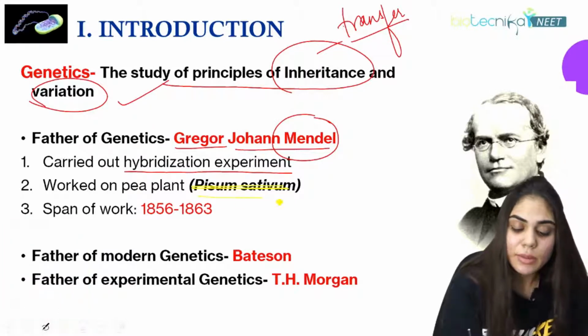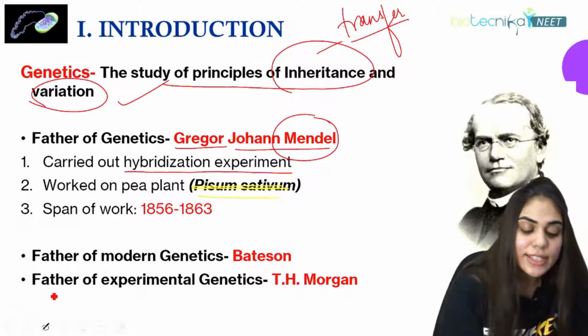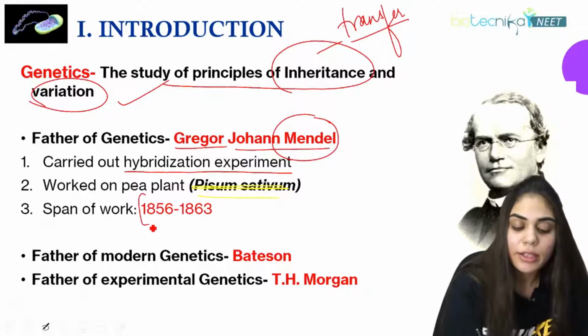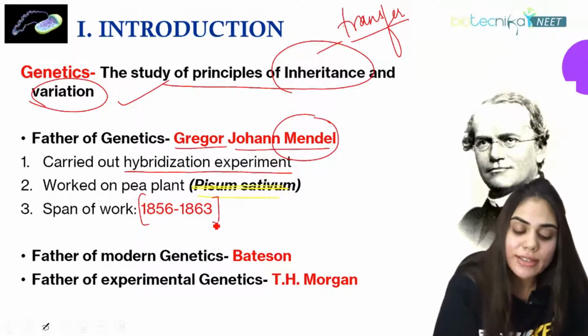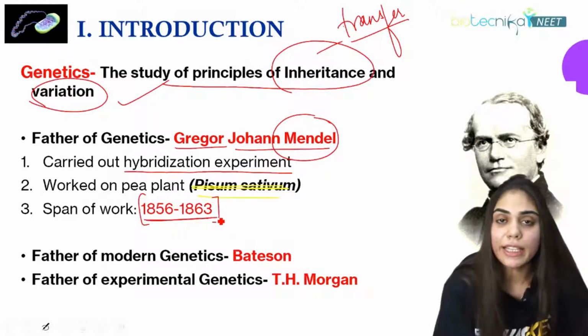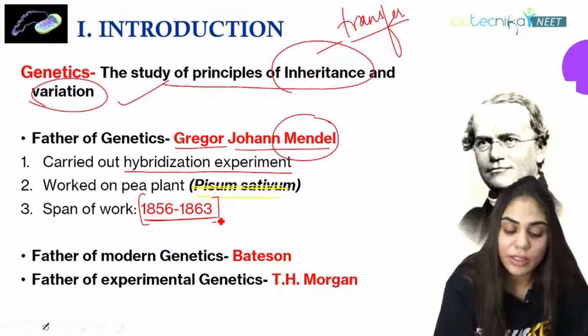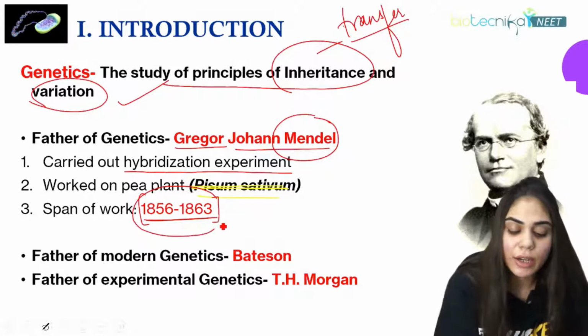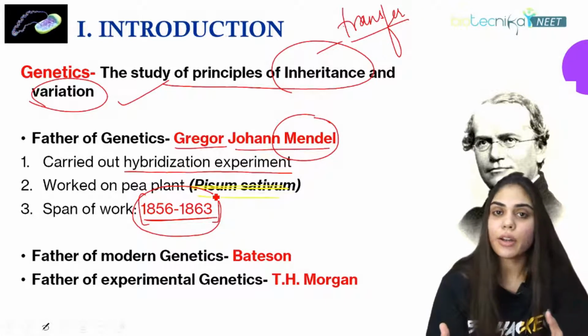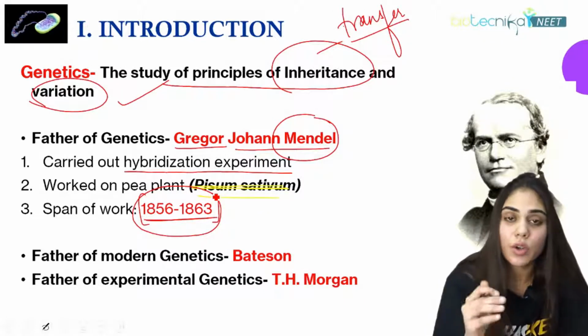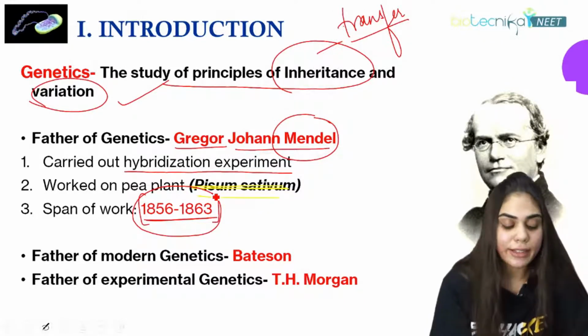It is Pisum sativum. What is the span of work? He worked on this hybridization experiment for 7 years. And what is the year for this work? It is 1856 to 1863. Again, you may get a question from this. What is the span of years in which Mendel worked? It is always 1856 to 1863.